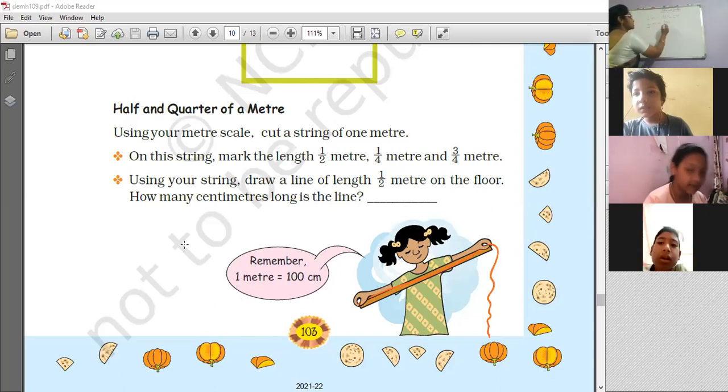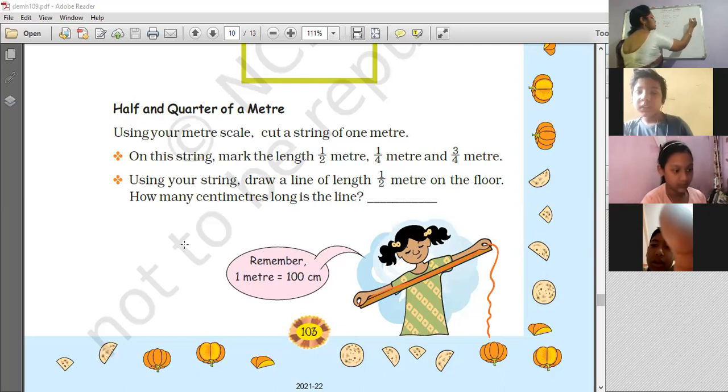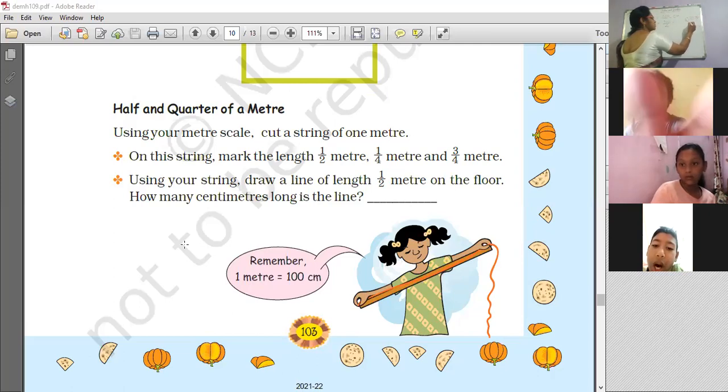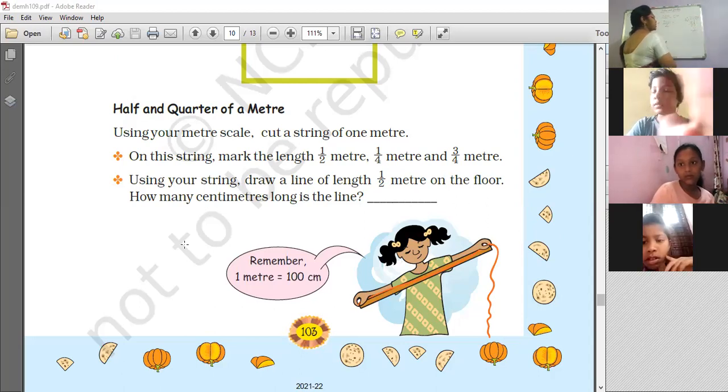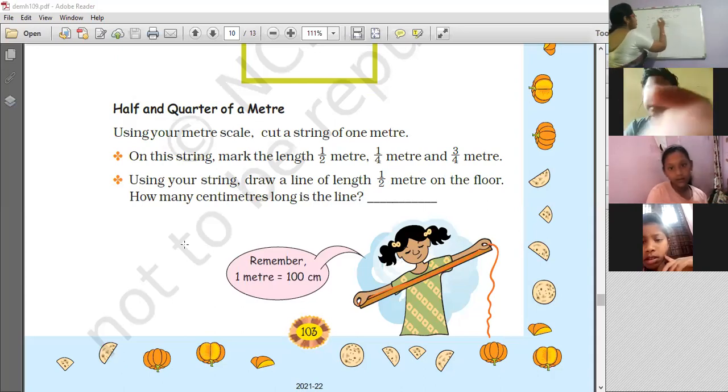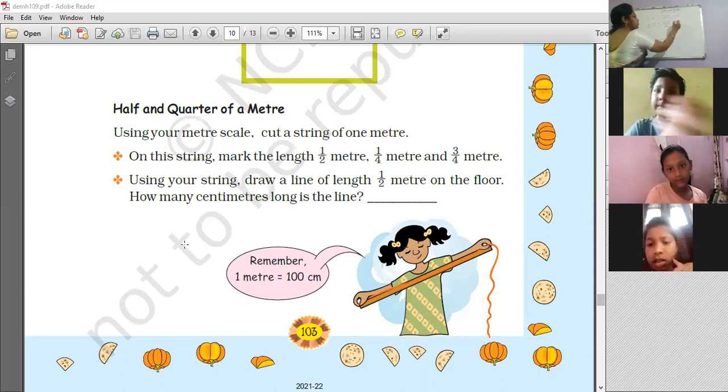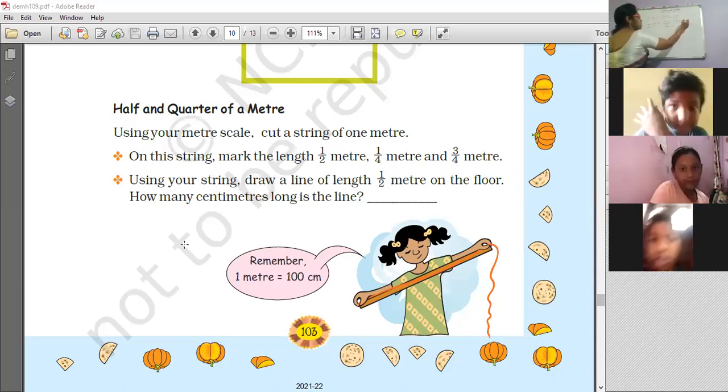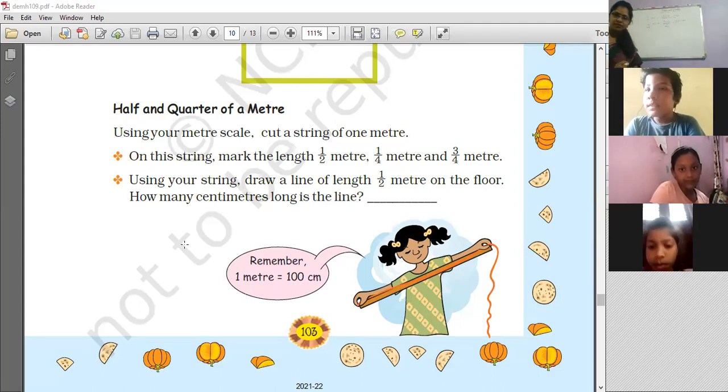In any way, it is the same. 2 fives are 10, 0, and bring this 0 down. So 50. So half meter is 50 centimeters.